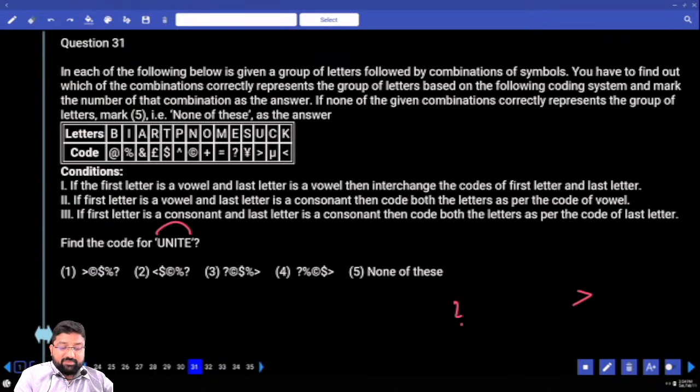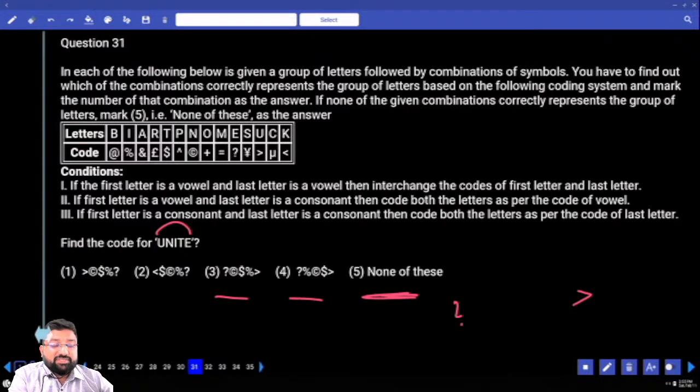My answer can be this also. None of these can also be the answer. Whenever you see none of these in the options, you have to check the code for every letter. Don't mark the answer blindly by looking at the first 2 or 3 letters, because there is none of these in the options.